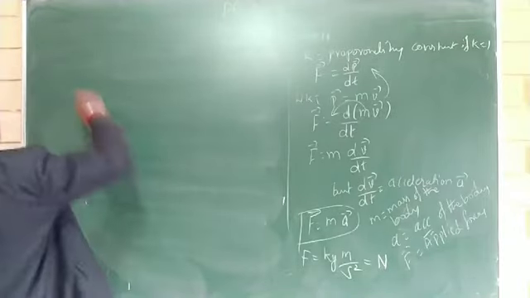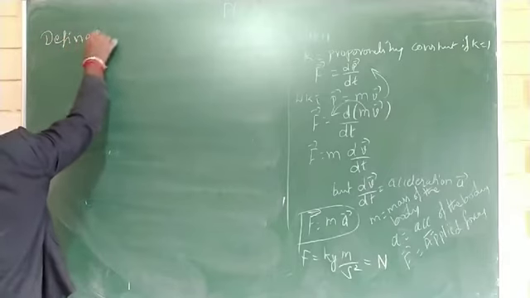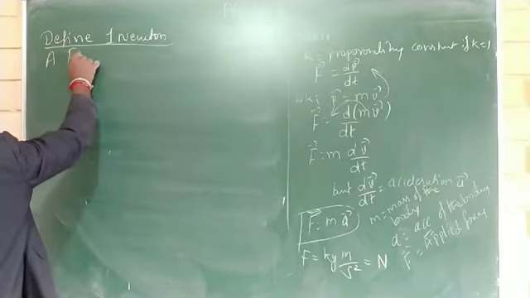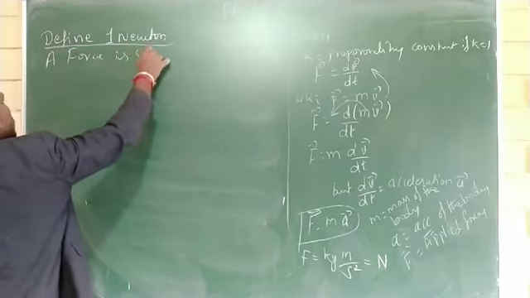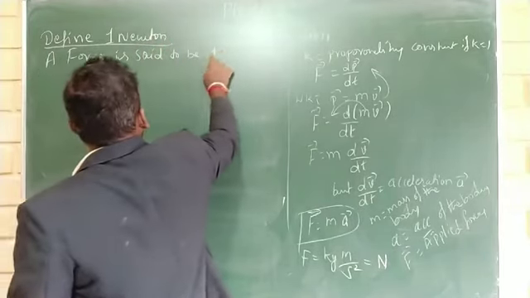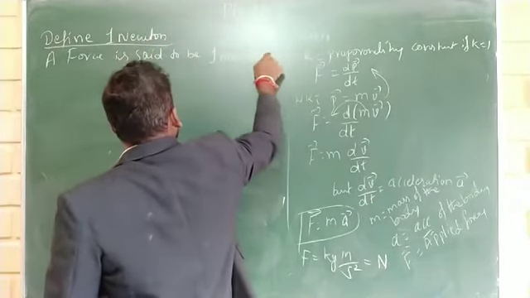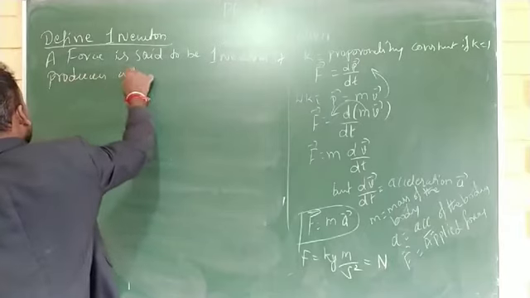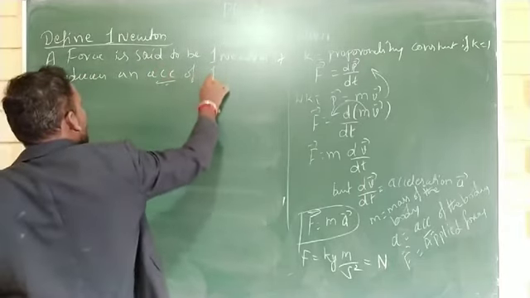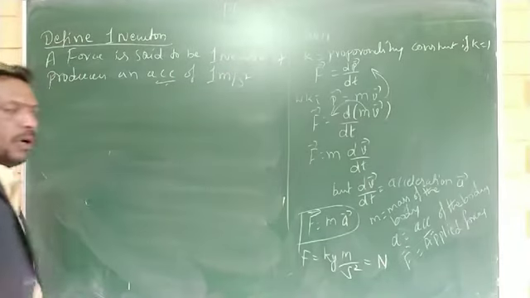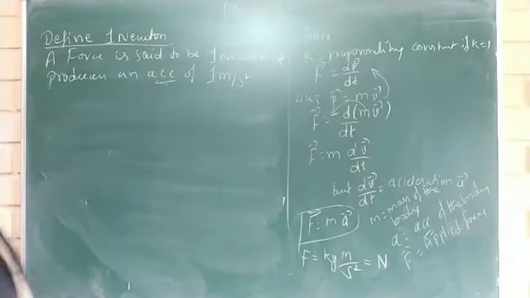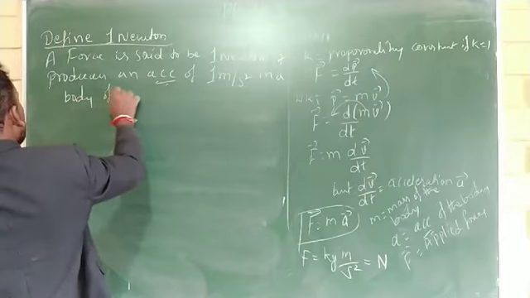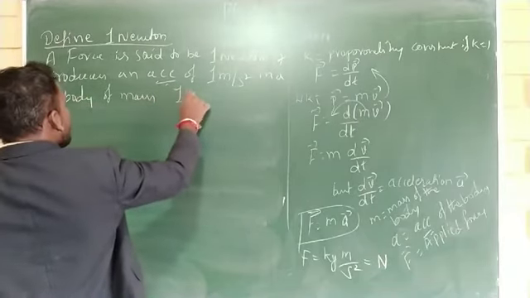Very, very important question. Define 1 Newton.